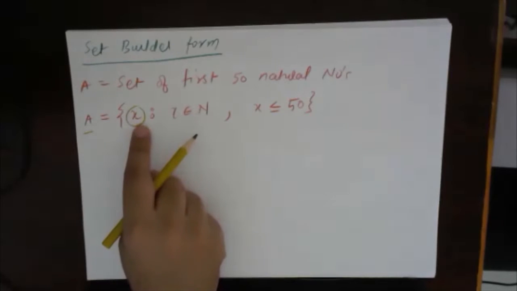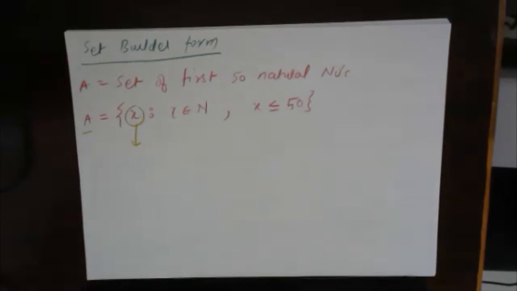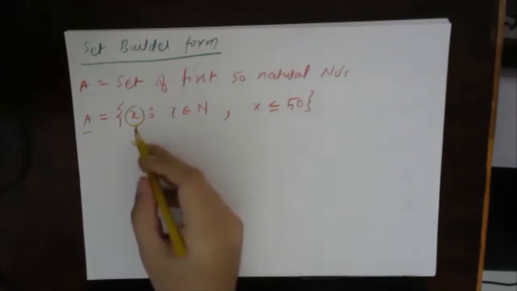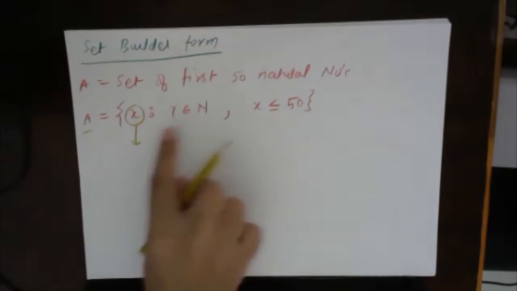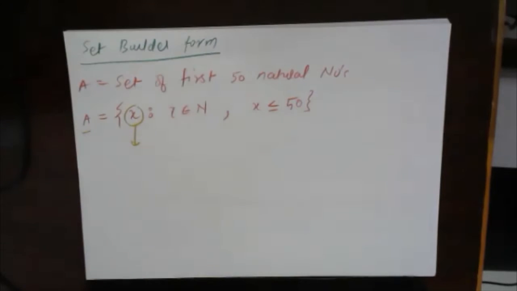Now, first what I have to do, I have to define what X is. By X is what? X is a car, X is a bike, X is a color, X is a number, X is a person, X is a place, or what? So first thing which I'll do, I will define this X. So this X is what?